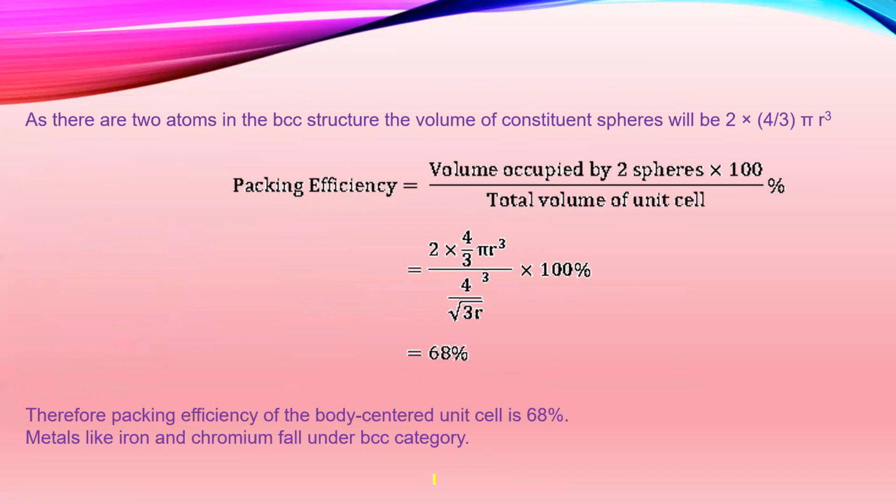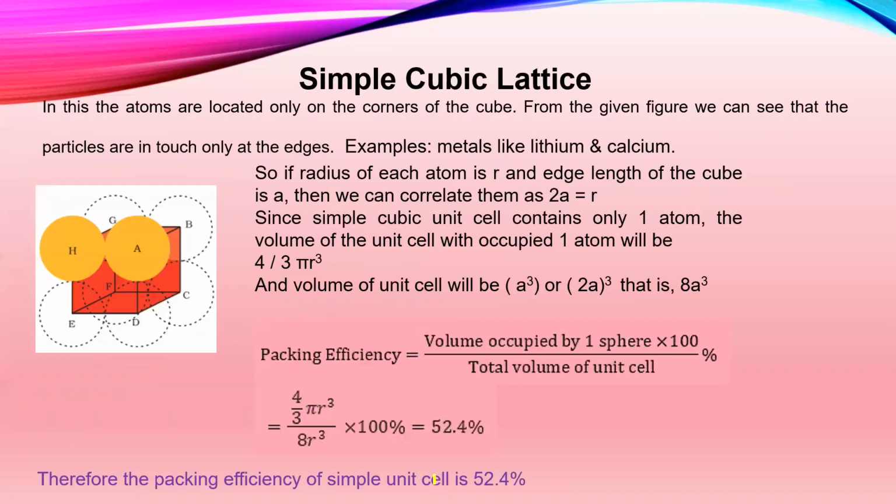Substituting the values calculated, we obtain the packing efficiency for body-centered cubic structure is 68%. In the same manner, the packing efficiency of simple unit cell is 52.4%.